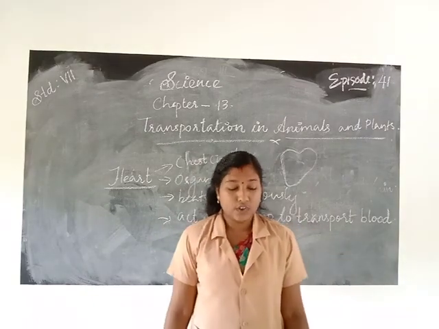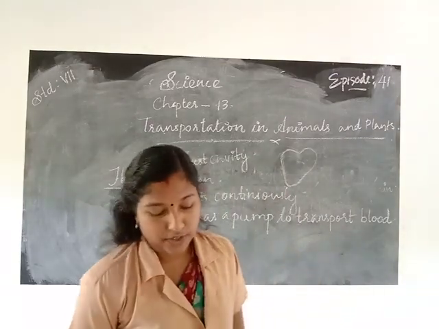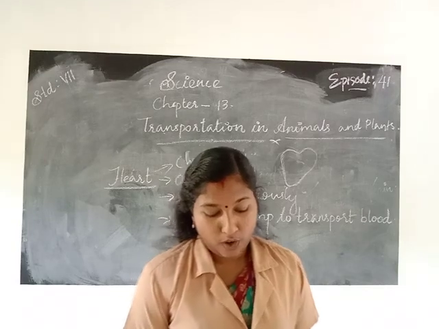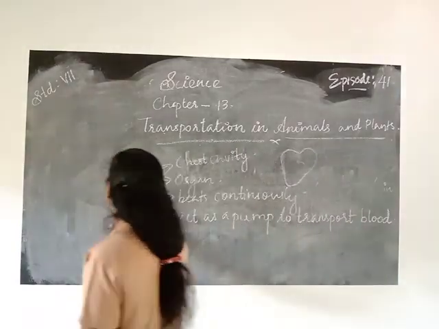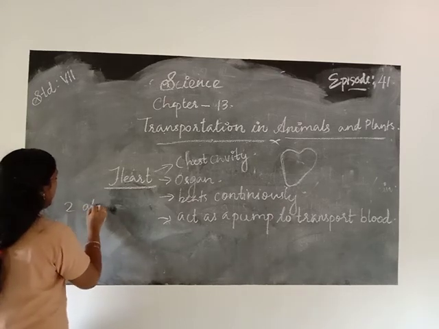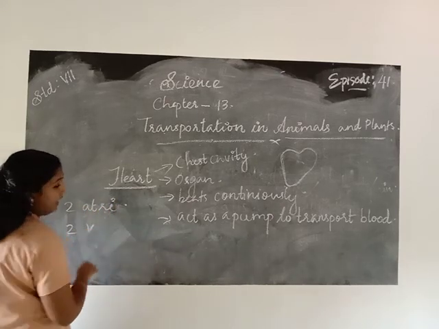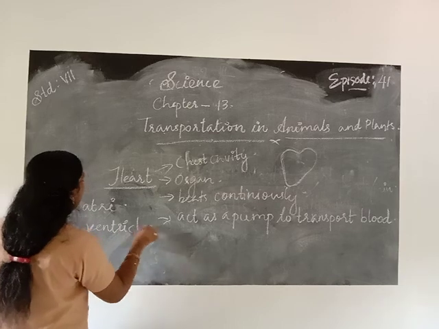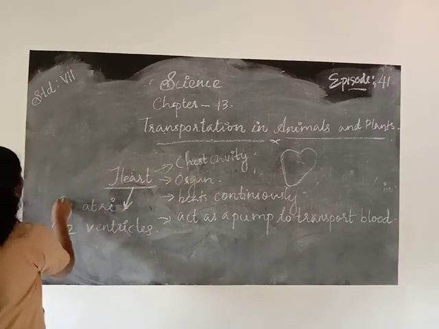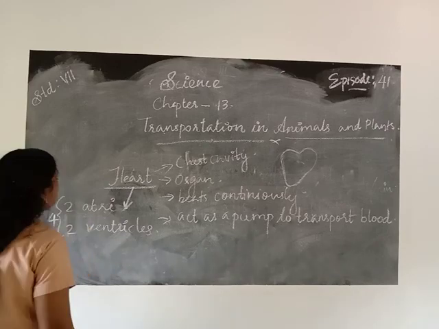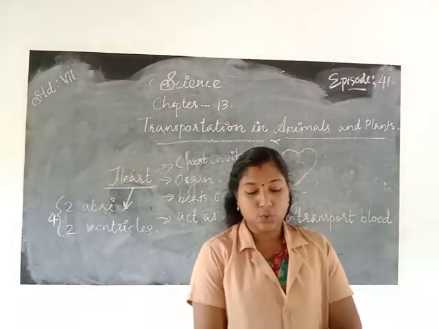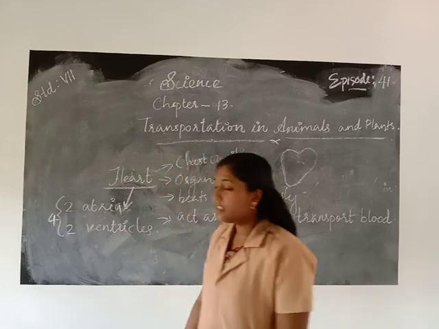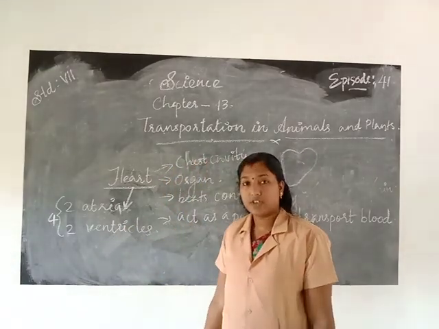The heart has 4 chambers. The 2 upper chambers are called the atria, and the 2 lower chambers are called the ventricles.